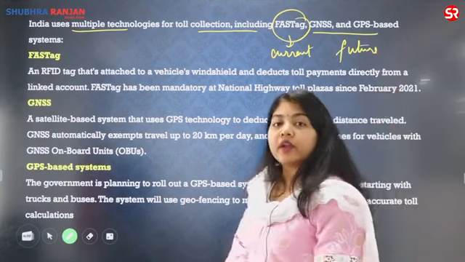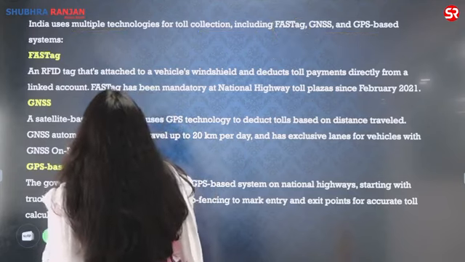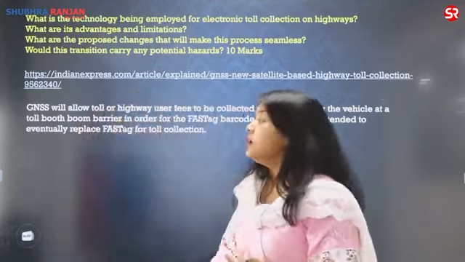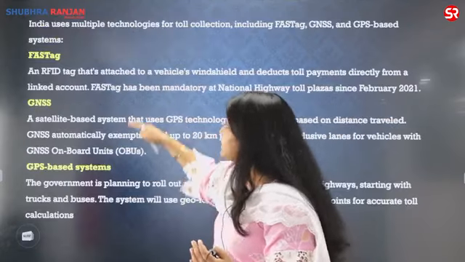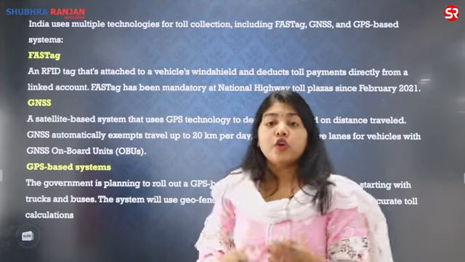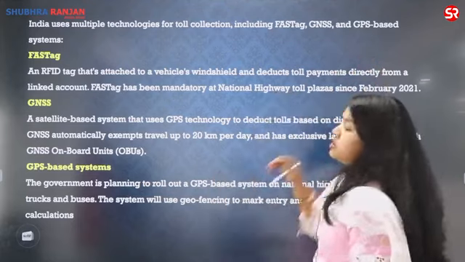If I have to write an answer, since this particular question has been asked only for 10 marks, I cannot write multiple statements. So I can say that India currently uses multiple technologies for toll collection, including FASTag, GNSS and GPS based.